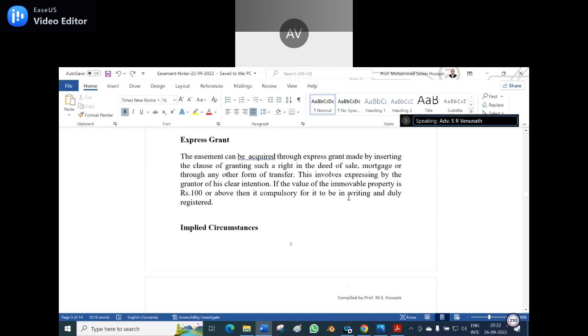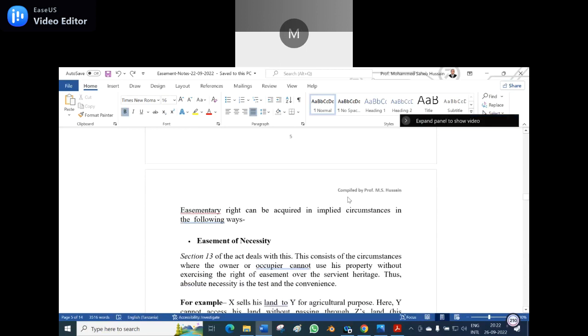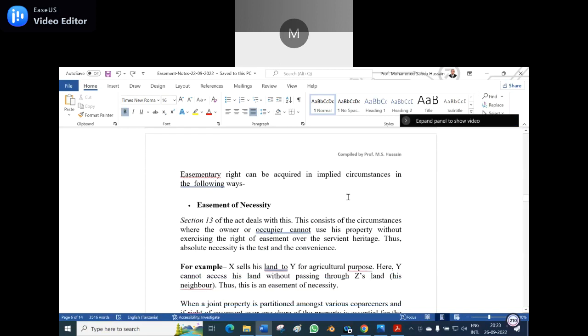So express grant is one way that we can acquire the easement. Then another mode is implied circumstances. The easementary right can be acquired by implied circumstances in the following ways. Number one, easement of necessity. Just as Venunath told, if flood water would be there, the necessity would be to use somebody's land. Section 13 of the Act deals with this.